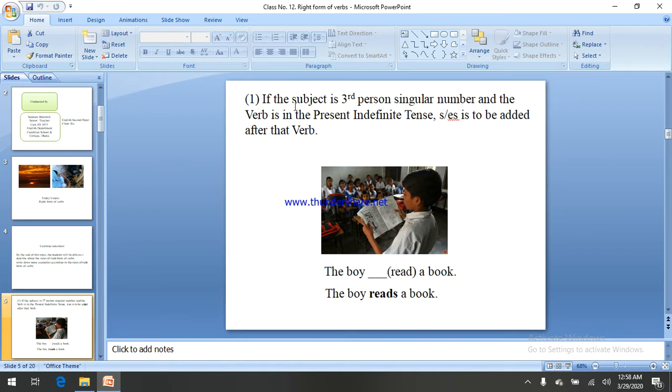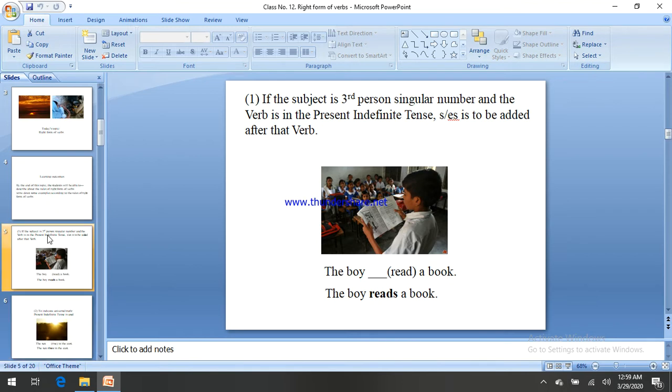Rule 1: if the subject is third person singular number and the verb is in the present indefinite tense, you have to add additional s or es after that verb. Try to understand. Let's see, the boy (read) a book. Inside the bracket, read, the boy is in third person singular. You have to add s or es after that main verb. The correct answer is: the boy reads a book.